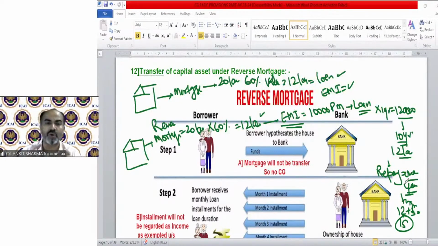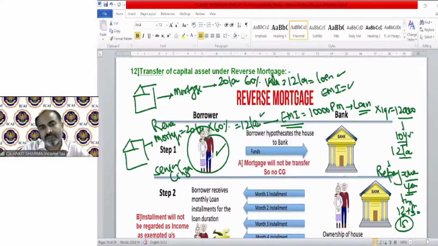This loan is only for senior citizens. Reverse mortgage is only for senior citizens; husband, wife, both or either of them can claim. Even on the death of the husband, you need not repay until the death of the wife, so it will continue till the life of both of them. Clear? Now the problem will be that after 10 years, this 12 lakh limit will be exhausted.